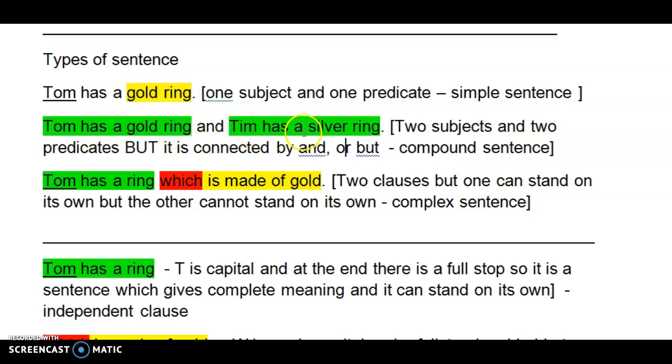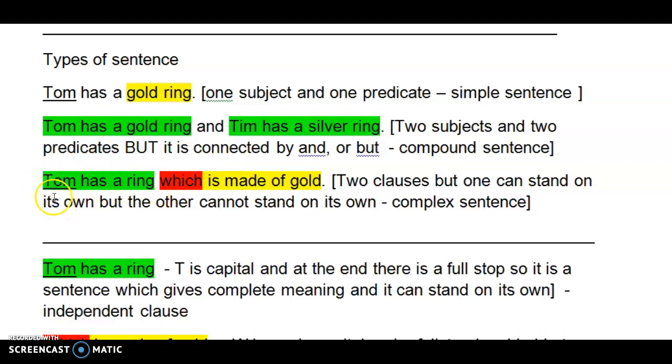Tim has a silver ring. Tim is a subject and has a silver ring is a predicate. So thus there are two subjects, that is Tom and Tim, and there are two predicates, has a gold ring and has a silver ring, but they are connected by the word "and". So when independent clauses are connected by the words and, so, or but, then these are compound sentences. Let's explore the third category.